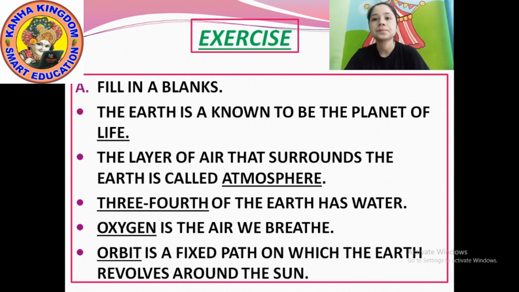What is the layer of air that surrounds the earth? Our earth is a planet on which we live. So the layer of air that surrounds our planet is called atmosphere. Write down, atmosphere is the answer. Write dash and after that write the answer.